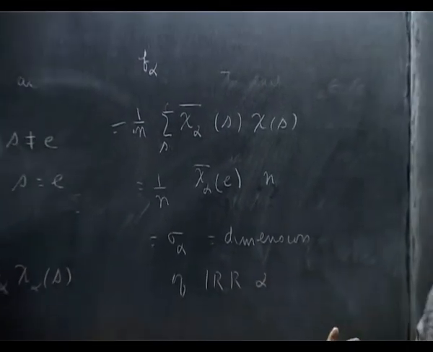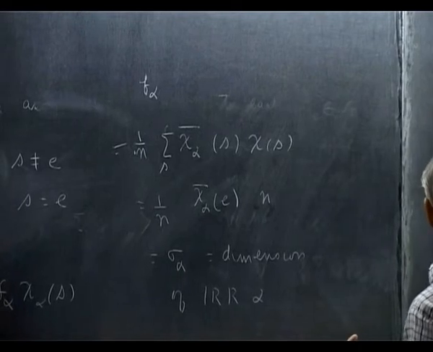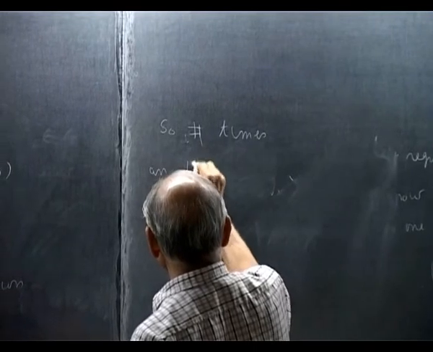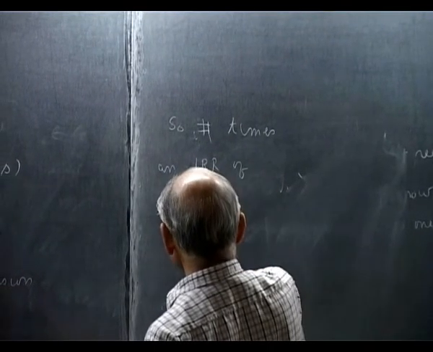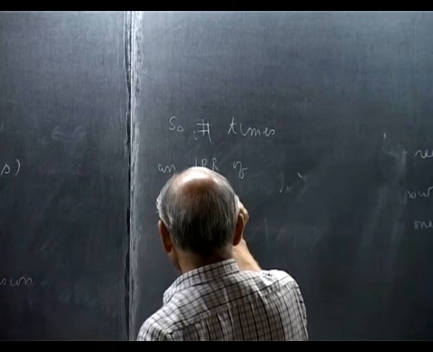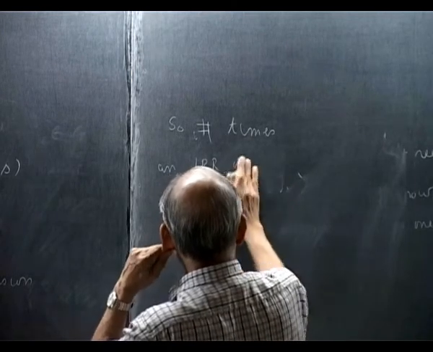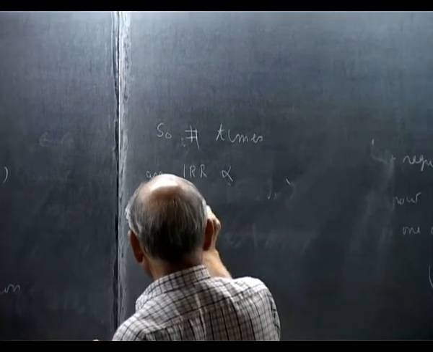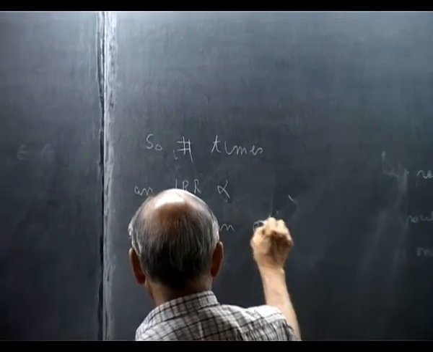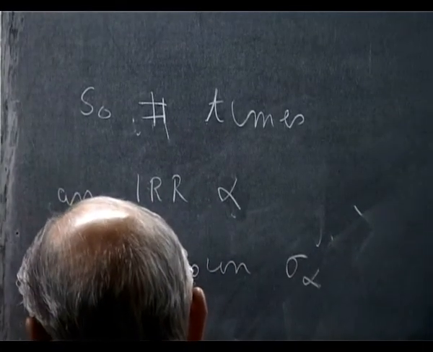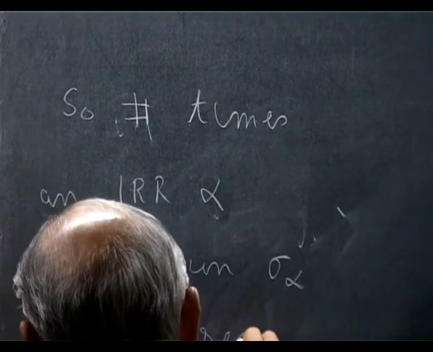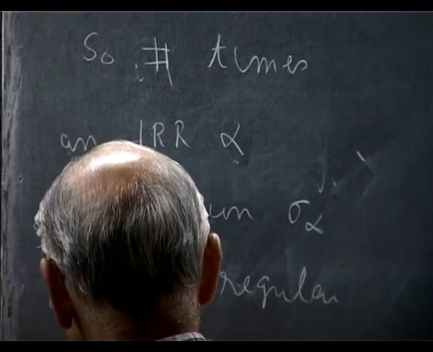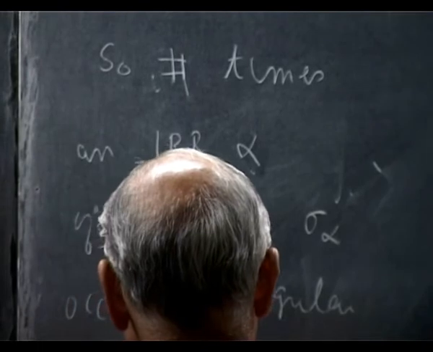So we get this incredible result: the number of times an IRR alpha of dimension sigma alpha occurs in the regular representation is equal to sigma alpha.